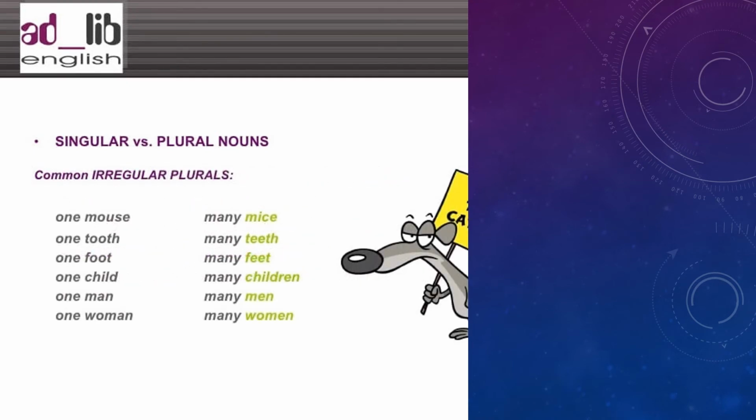We call these irregular plurals, when the noun changes totally from the singular form to the plural form. For example, mouse becomes mice. One mouse, many mice; one tooth, many teeth; one foot, two feet; one child, many children; one man, many men; one woman, many women. The spelling and the pronunciation are of course different. So we call this irregular plural.